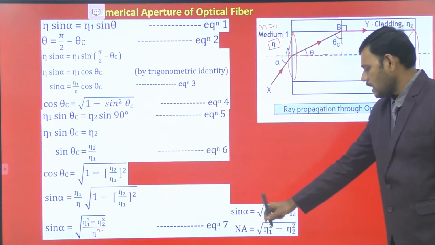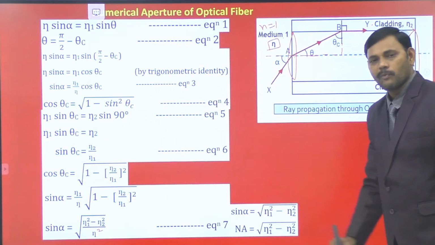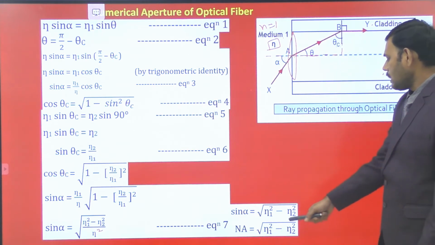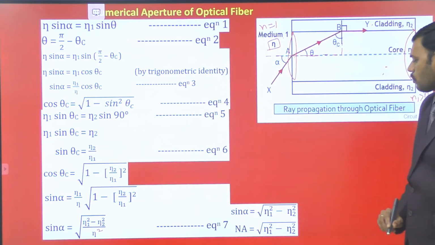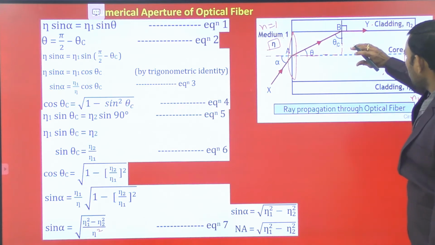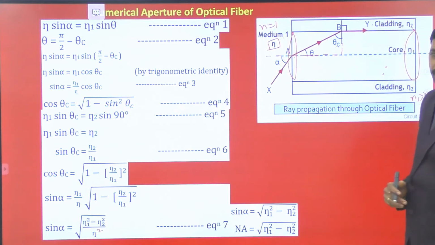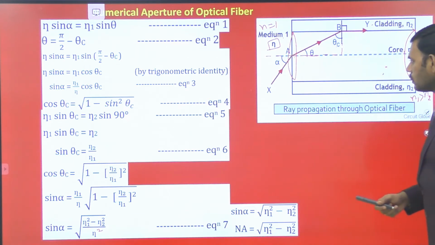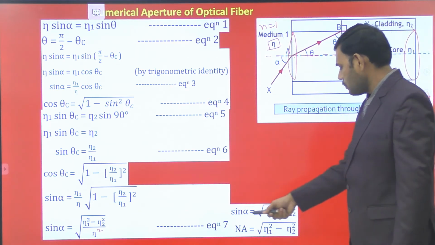From this expression for sin alpha, we find alpha. Alpha is known as the launching angle to have the critical angle. Then the numerical aperture is the square root of n1 square minus n2 square. For a given pair of core and cladding having refractive indexes n1 and n2, the launching angle alpha is calculated by this formula.